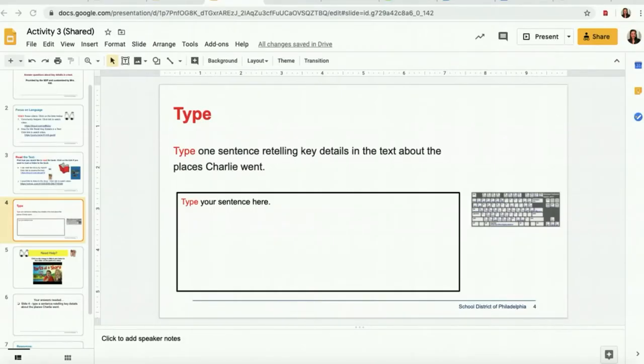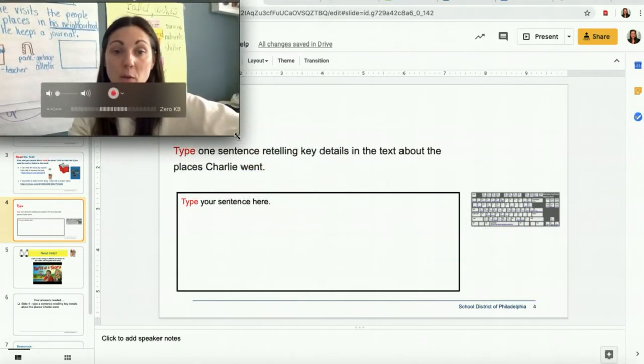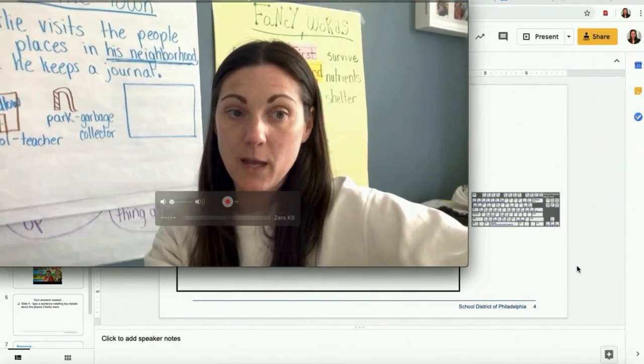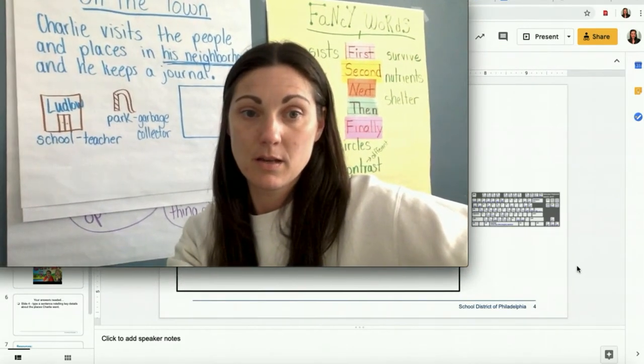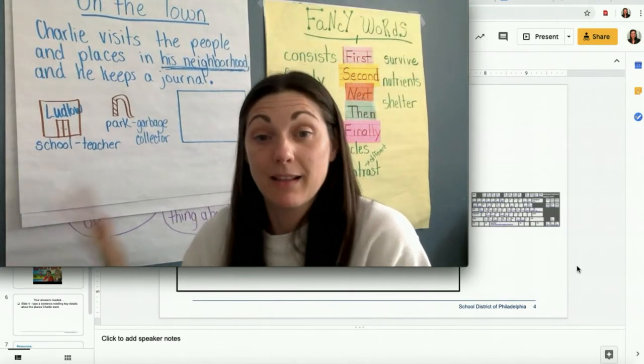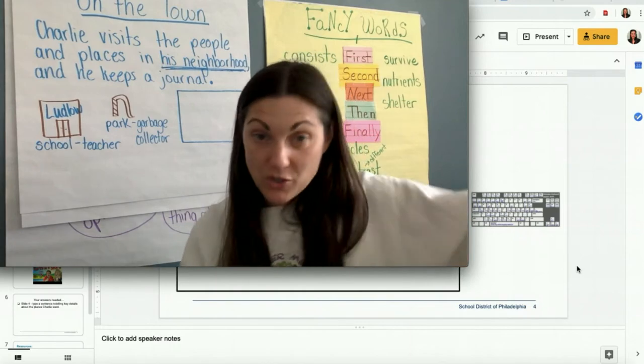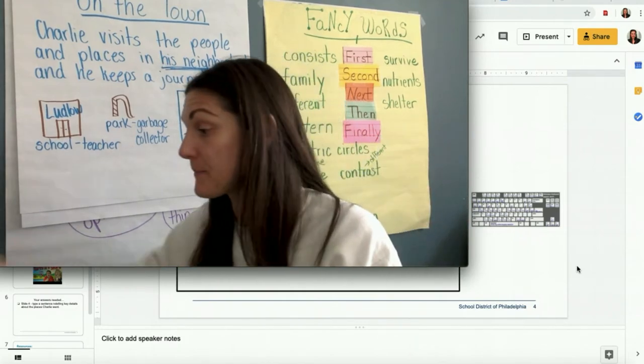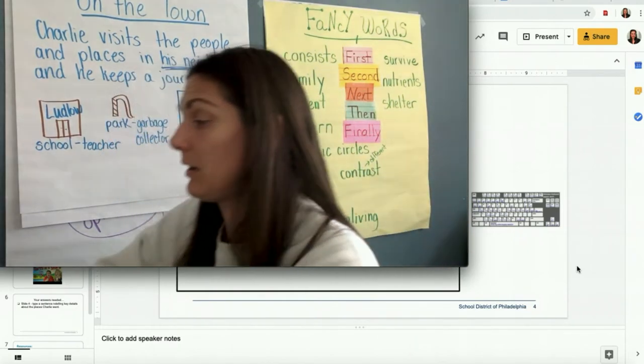Slide 4 is the slide that has your assignment in it. So it says type one sentence retelling key details in the text about the places Charlie went. Now this is where you're going to use the book map that we started to create. So I would use my book map here to help with that. Okay. Now remember, you can't copy my sentence. I'm just modeling for you what you could do. So I'm not going to write in blue this time. I'm going to write in red.